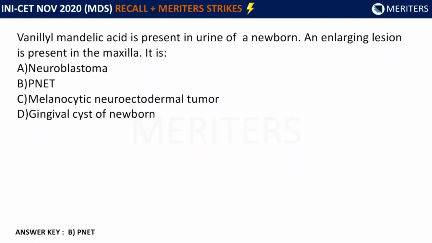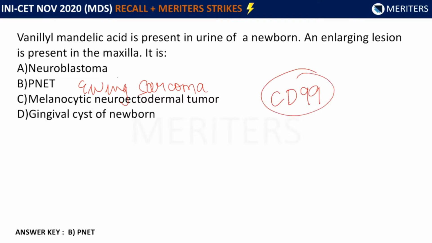This is a primitive form of Ewing sarcoma, and the main thing here is that CD99 will be a prognostic marker, and in primitive neuroectodermal tumor patients, vanillyl mandelic acid will be excreted in urine. By this evidence alone, we can come to the conclusion that the diagnosis is primitive neuroectodermal tumor.